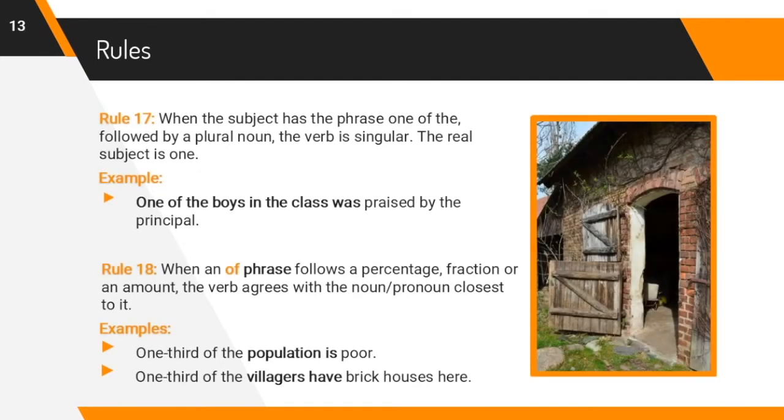When the subject has the phrase one of the followed by a plural noun, the verb is singular. The real subject is one. Let's see the example. One of the boys in the class was praised by the principal. When an of phrase follows a percentage, fraction or an amount, the verb agrees with the noun or pronoun closest to it. For example, 1/3 of the population is poor. 1/3 of the villagers have brick houses here.